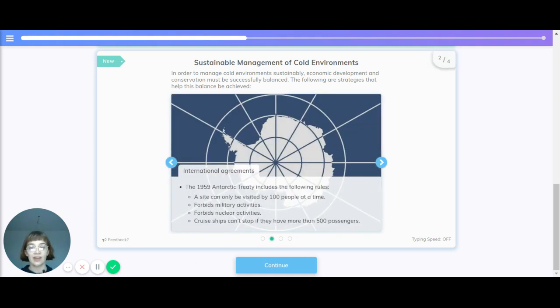International agreements. The 1959 Antarctic Treaty includes the following rules. A site can be only visited by 100 people at a time. It forbids military activities, it forbids nuclear activities, and cruise ships cannot stop if they have more than 500 passengers.